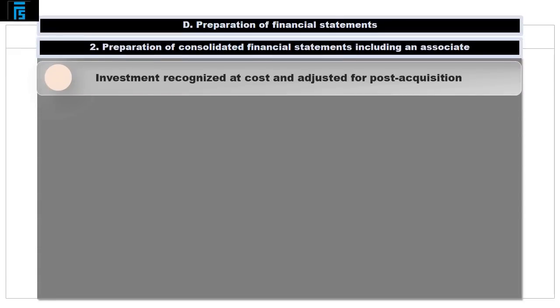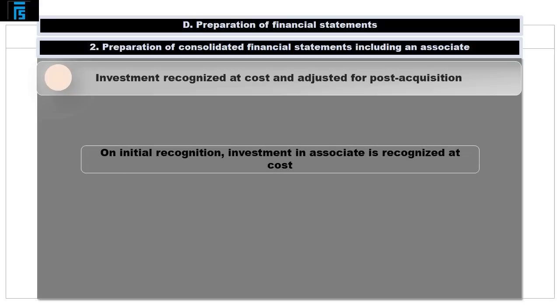Under the equity method, the investment is initially recognized at cost and subsequently adjusted for the post-acquisition change in the investor's share of the investee's net assets, in other words, its reserves. This may be broken down into the following steps. On initial recognition, the investment in the associate is recognized at cost.